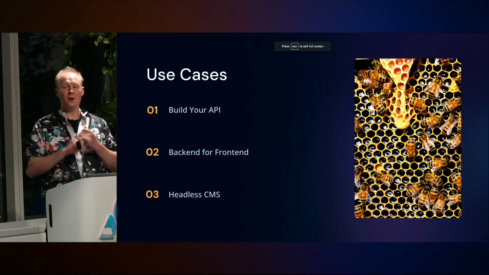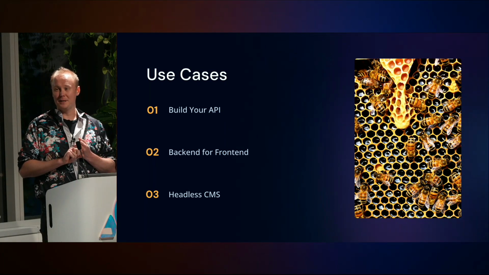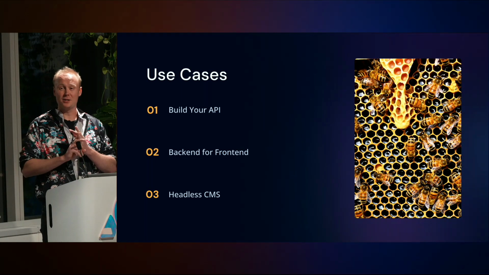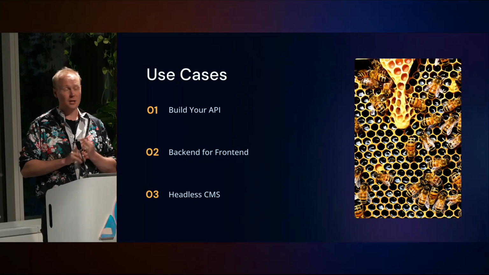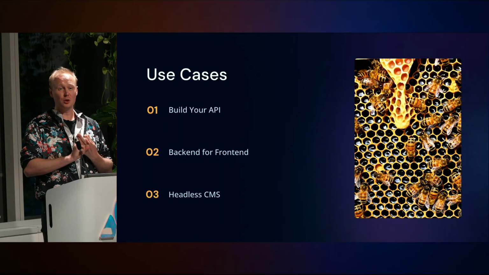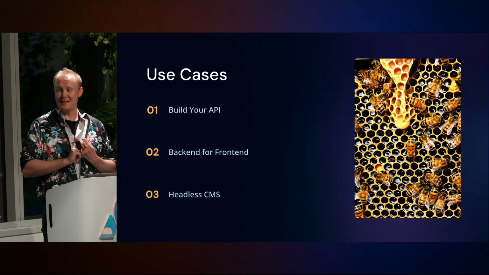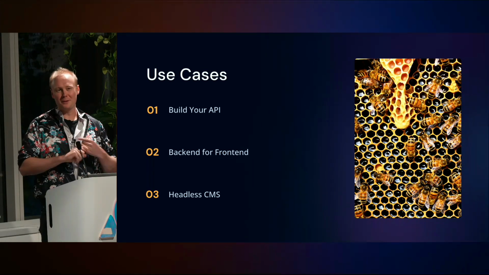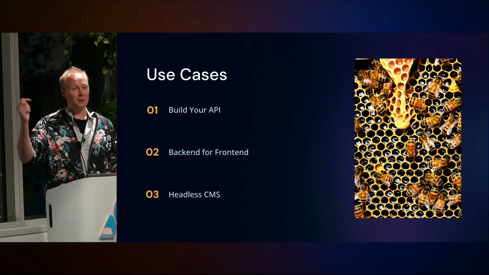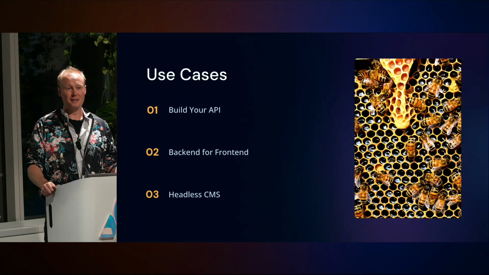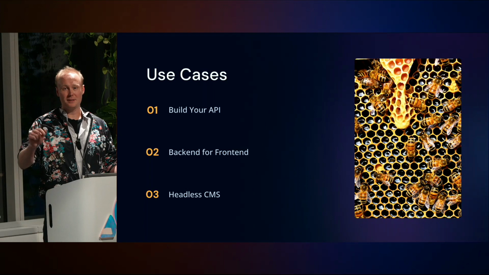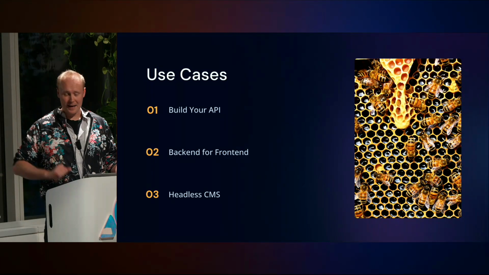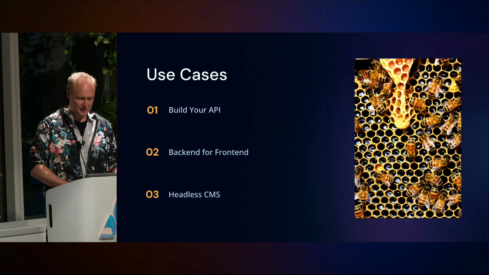Let's jump back to just a couple more slides. So what can you do with this thing? Well, we've built a large waste management app that had an extremely large Postgres database and a connection to a Microsoft CRM. We just launched an Agricultural Innovation Association website that connects things like Gatsby, Contentful, Eventbrite, a number of other things. You can build your own API with this. You can set this just in front of a REST API. If you really don't like REST and you're like, I don't want to work with that, you can just put this in front of a REST API. You can use this as a backend for front end or as a headless CMS.